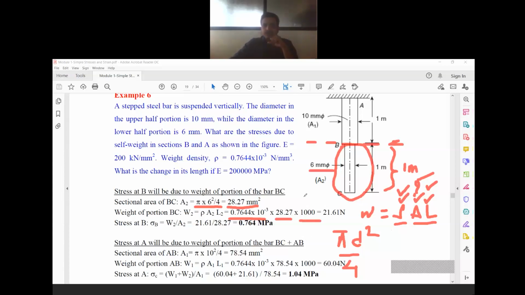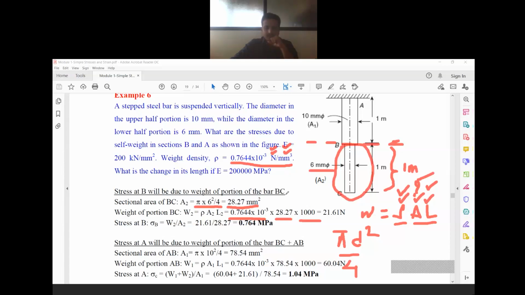See here, one more important thing you should note here is the units. So the density unit is given in Newton per mm square. So whatever parameter you are multiplying along with this density value should be in newtons and millimeters. So if you have the load value, that is weight value, in kilonewton, convert that to Newton. If you have the length parameter value in meters, convert that to millimeters. If it is in millimeter itself, no need for conversion.